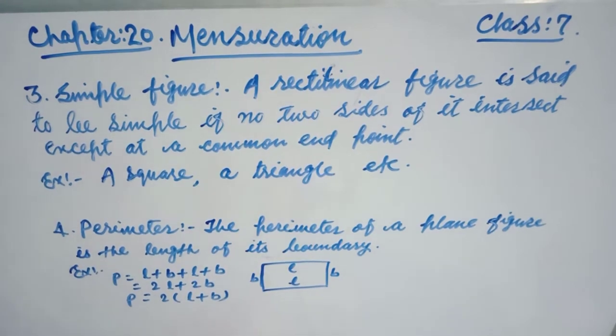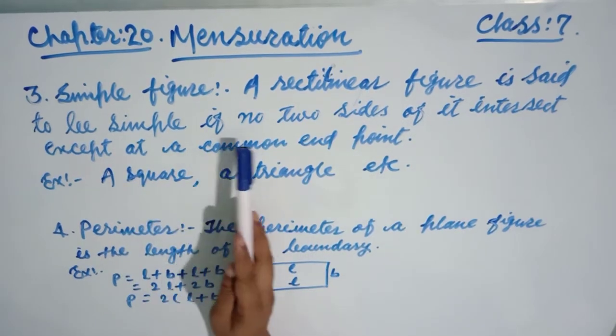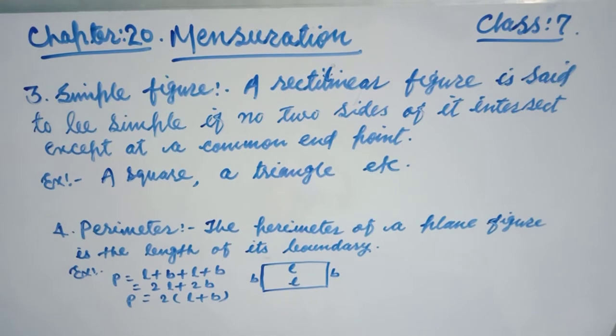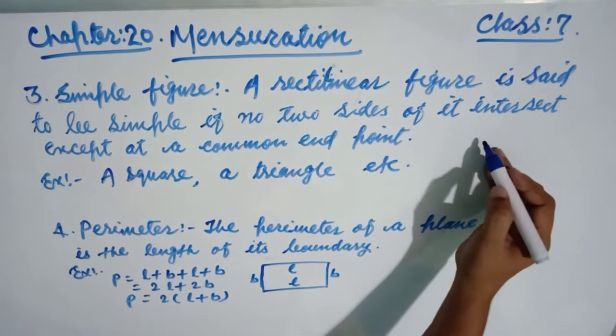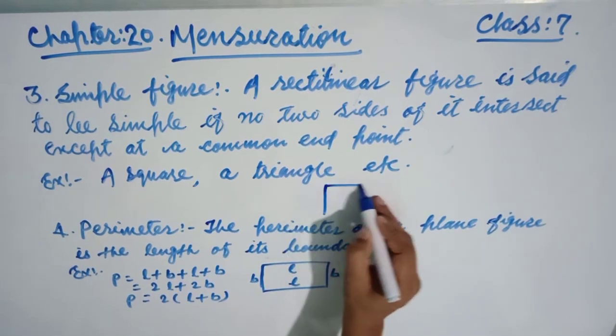Now see, friends, next point, third number, simple figure. A rectilinear figure is said to be simple if no two sides of it intersect except at the common end point. Example, friends, a square, rectangle, or a triangle. Suppose we are talking about the square, friends. So this is the square.